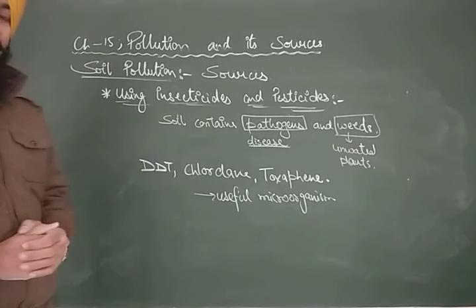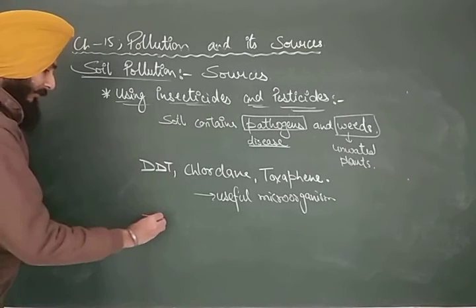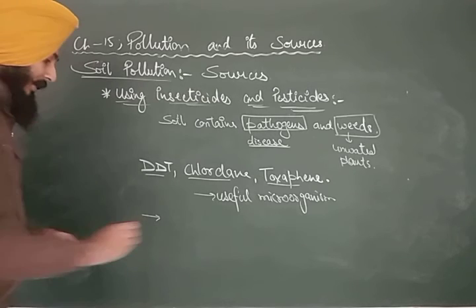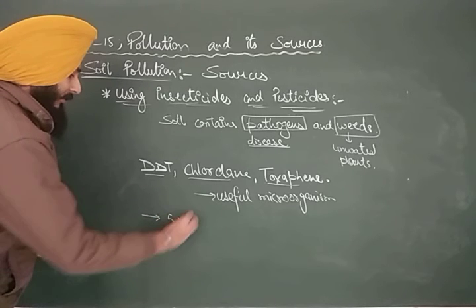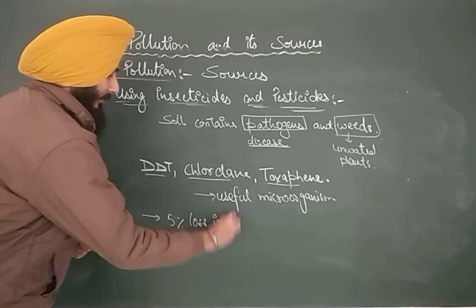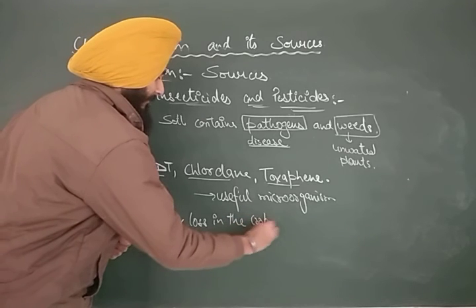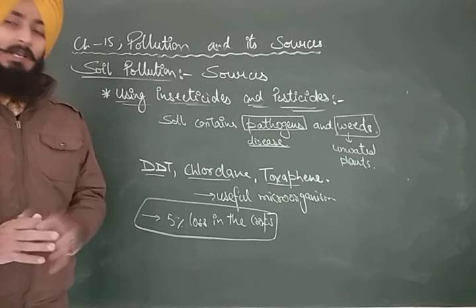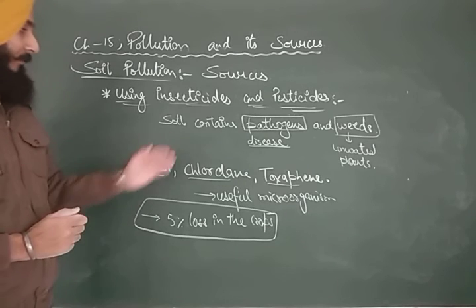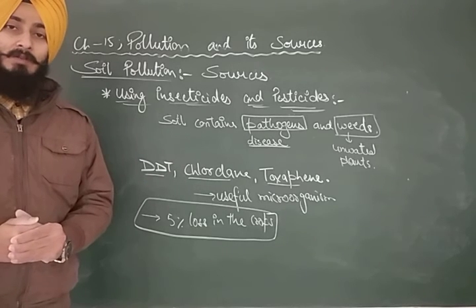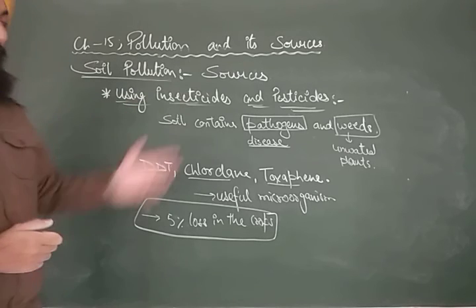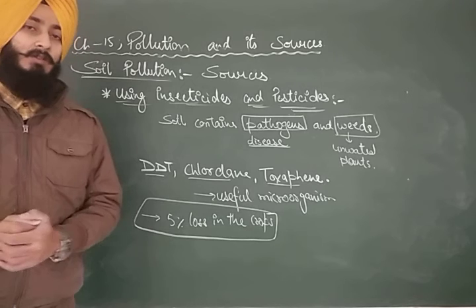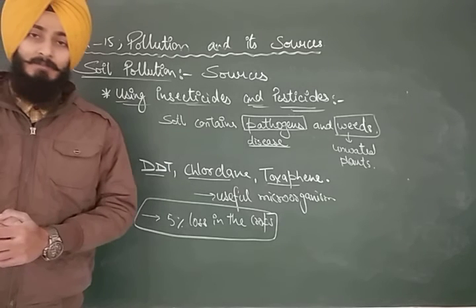Now an estimate says that if we are not using these DDT, chlorine or toxaphene types of insecticides and pesticides on our crops, there would be only 5% loss in the crops. We would be able to grow 95% of the crop. So when we talk about eradication of soil pollution, the most important thing here is to make people aware about the utility of these insecticides and pesticides.